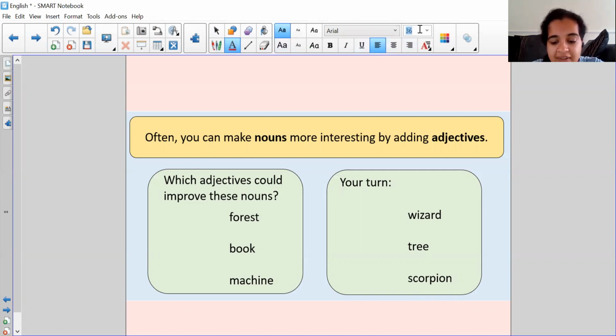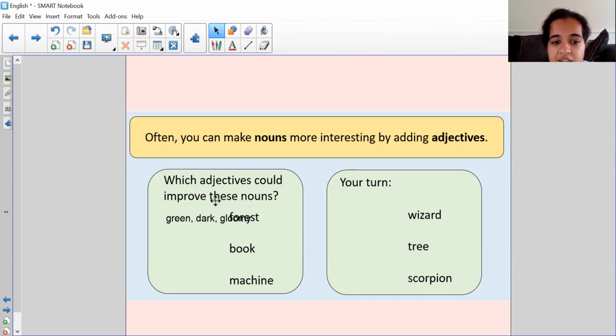So my first noun is forest. What kind of forest? Well, I could do a green forest, or I could also do a dark forest. Or even better than that, I could do a gloomy forest. Okay, so I could have a green forest, a dark forest, a gloomy forest.